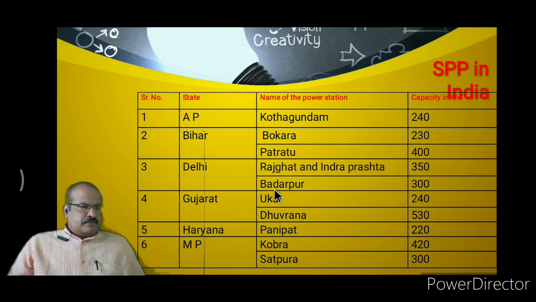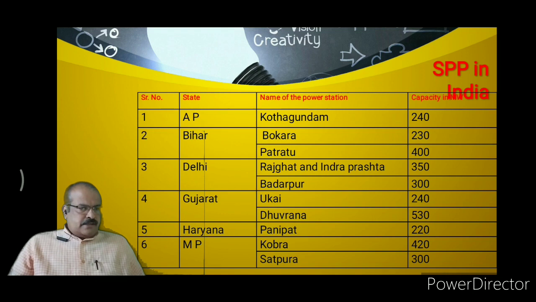In Delhi, Rajghat and Indraprasth is the name of power station, having a capacity of 350 megawatts, and another power station in Delhi is Badarpur, having a capacity of 300 megawatts. In Gujarat, Ukai having a capacity of 240 megawatts, and Dhuvarna having a capacity of 550 megawatts.